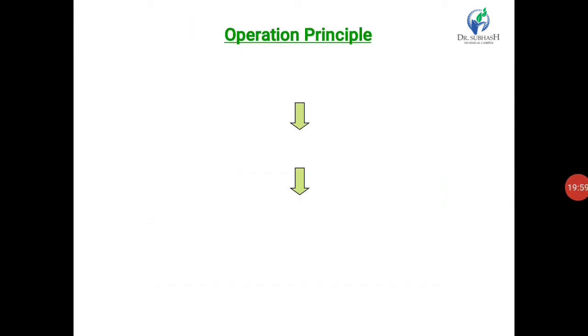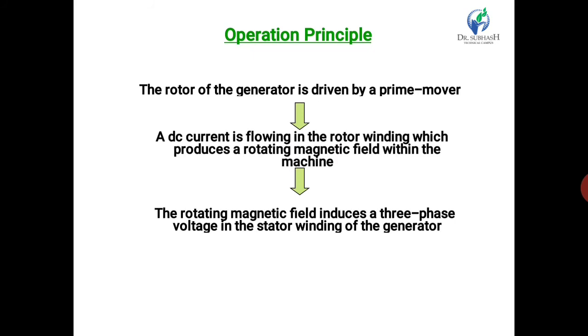Now we go to the operating principle of the synchronous machine. It works on the principle of electromagnetic induction. When magnetic flux is cut by a conductor, an EMF is induced in the conductor. This EMF is dynamically induced EMF. The direction of this induced EMF is found by Fleming's right hand rule. The magnitude of this induced EMF, as per Faraday's law, is given by the rate of cutting of magnetic flux by the conductor. The working principle can be explained similarly to the working principle of the DC generator.